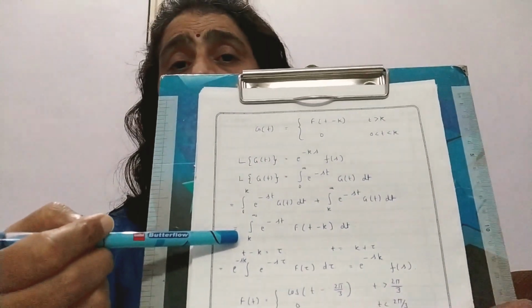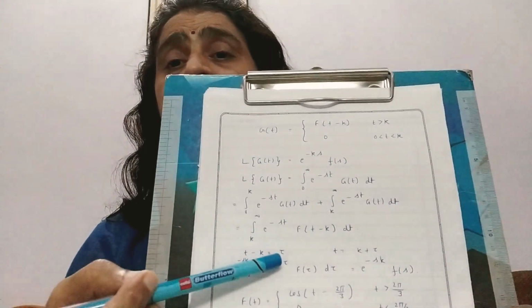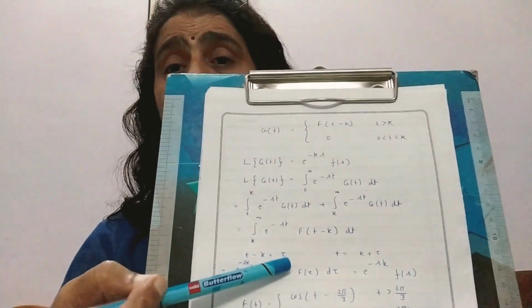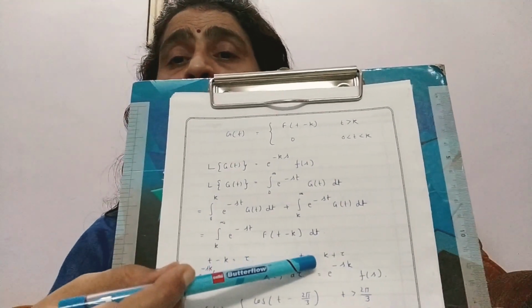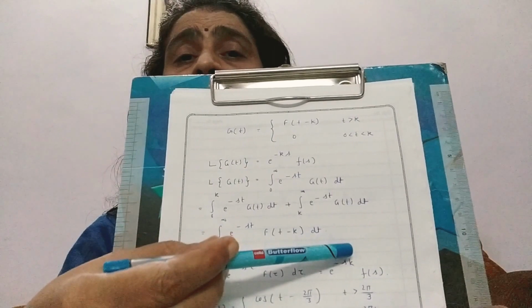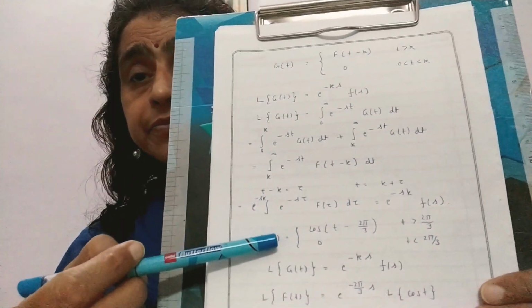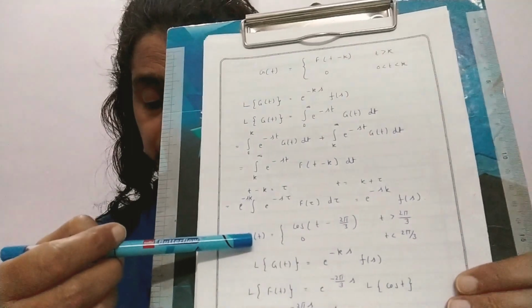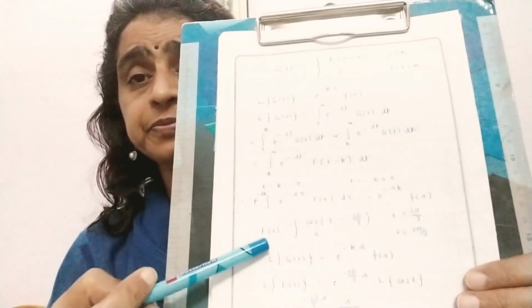Now please put the value t minus k equal to another variable, tau. That means t will be equal to k plus tau. Then the above equation will take this form.